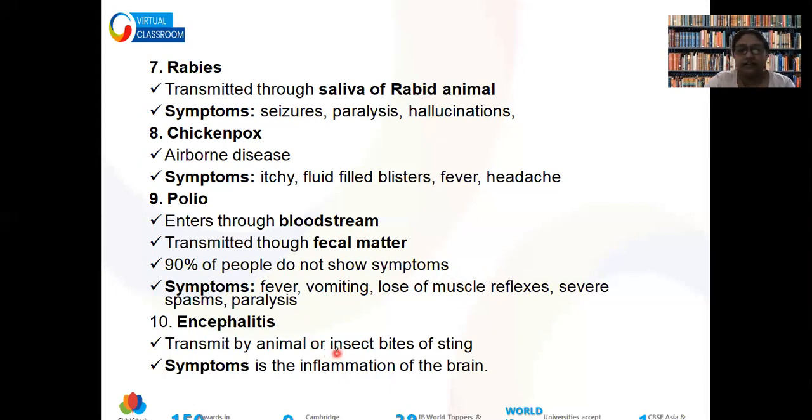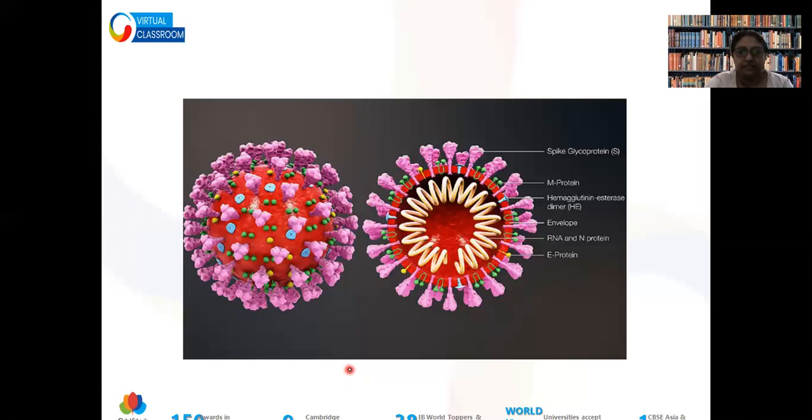Encephalitis, it is spreading by insect bites and stings. It is called brain fever also because brain is affected by this. This is the villain who has made our life, like it gave our life a new twisted train, and that is coronavirus.